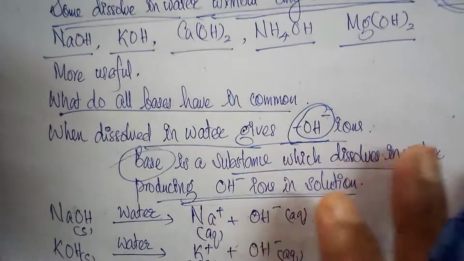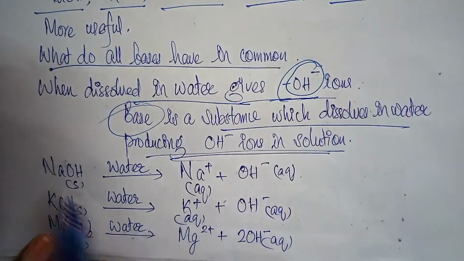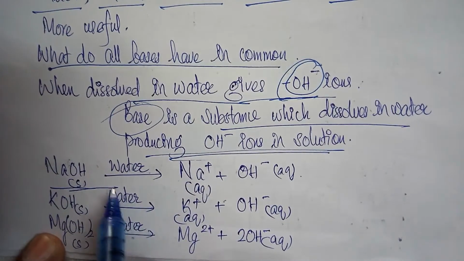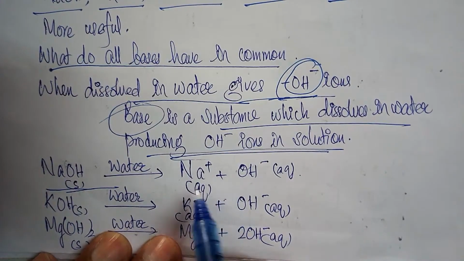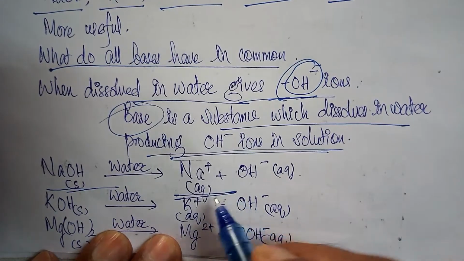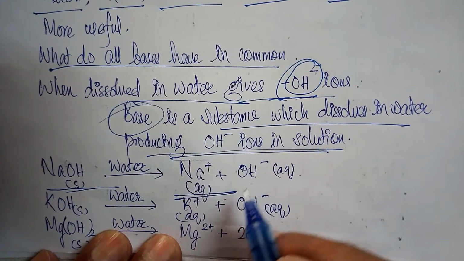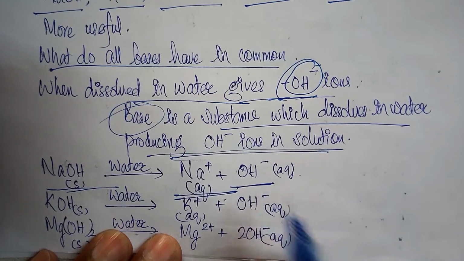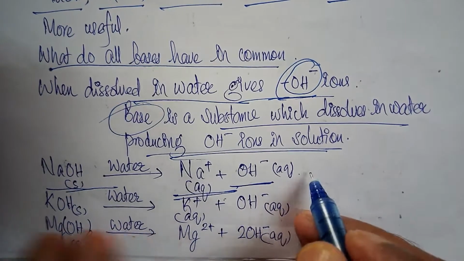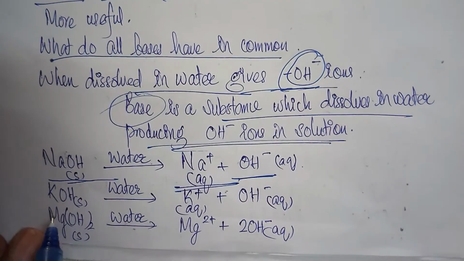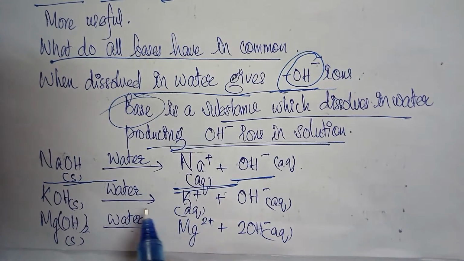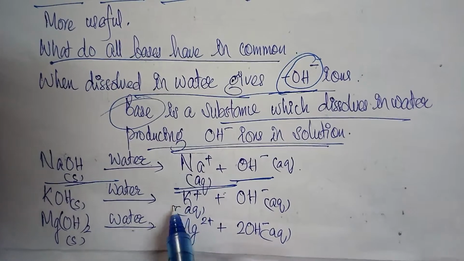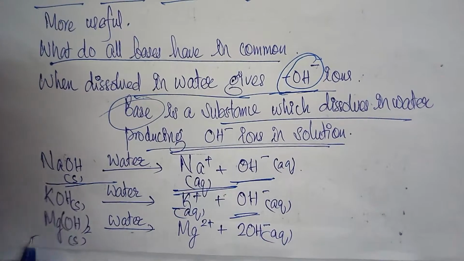For example, take sodium hydroxide. That is a solid substance, and when it is put in water, it dissolves, forming sodium ion Na+ and OH- ion. Potassium hydroxide is a base and it dissolves in water, producing K+ and OH- ions.